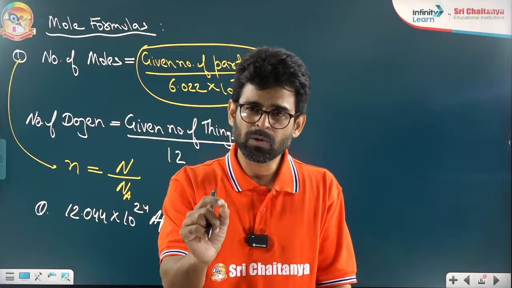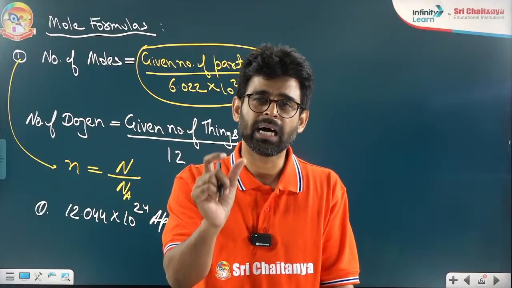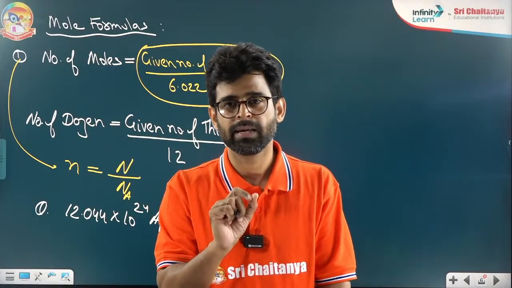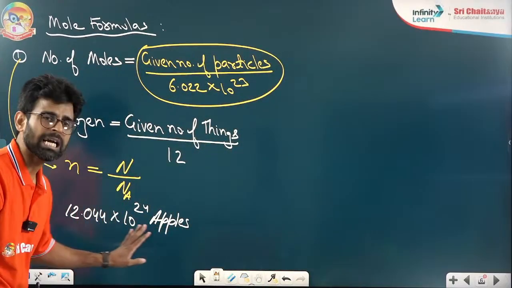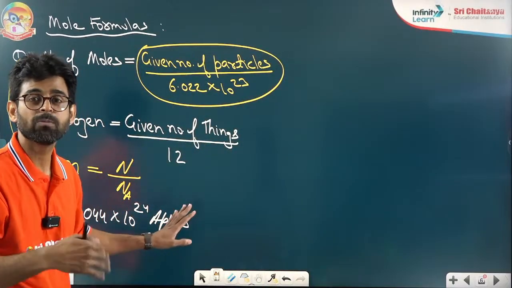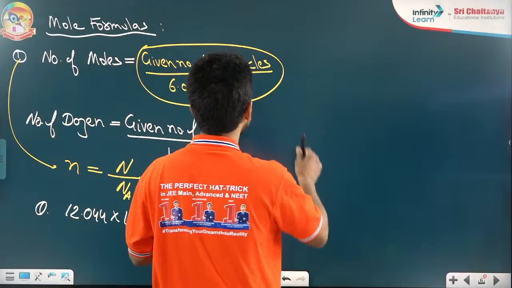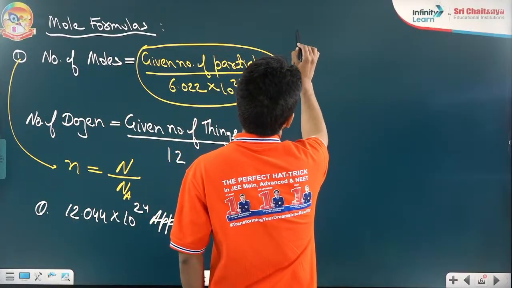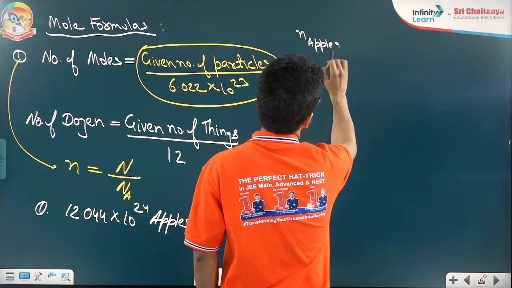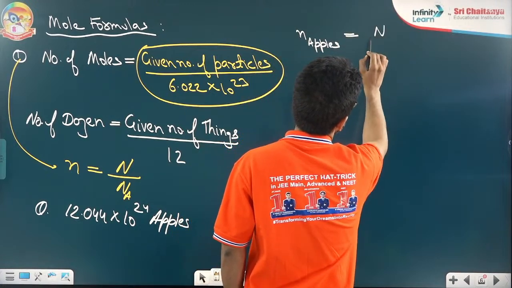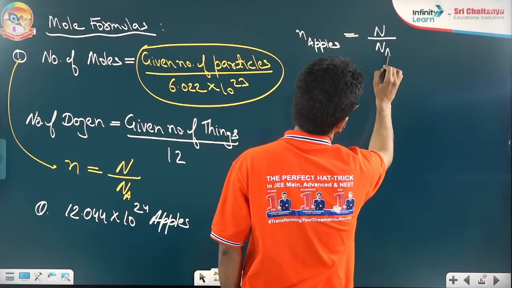So mole is just a thing to make larger things small, like dozen. So if you have so many apples, that means we are having how many apples? I want to find mole of apples. What to do? Given number of apples divided by what? Avogadro number.